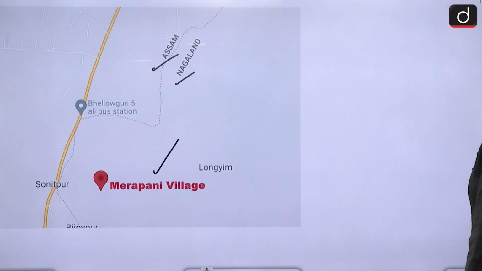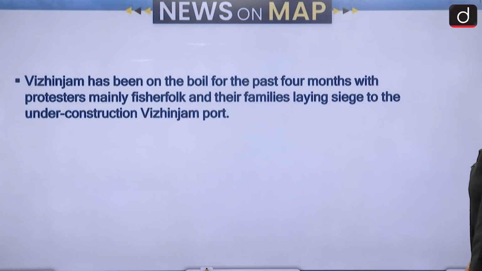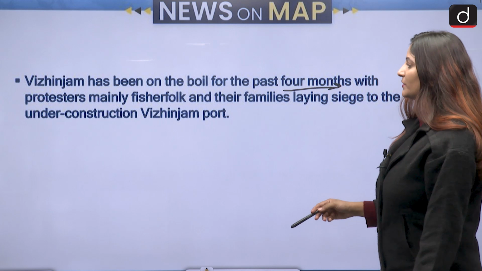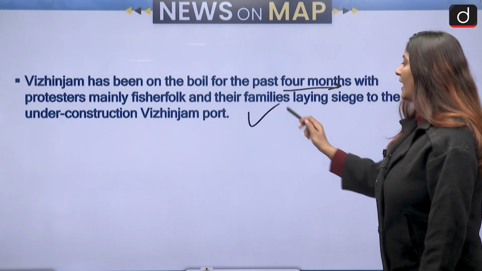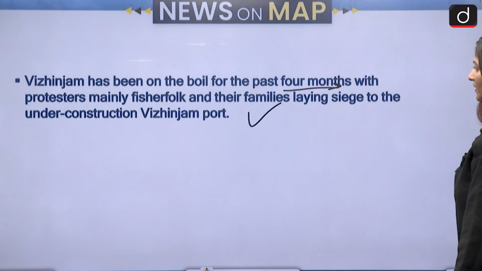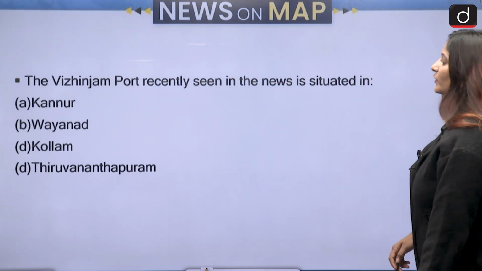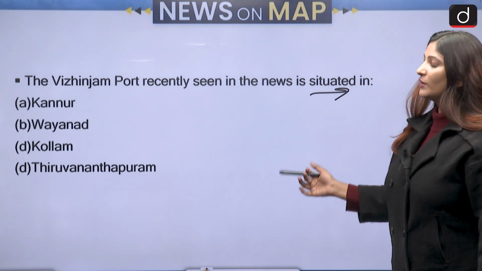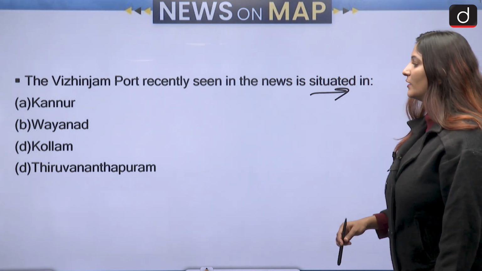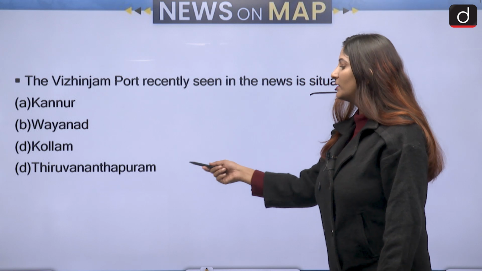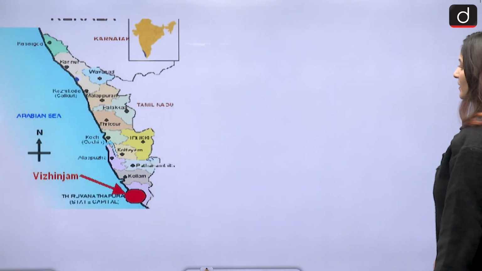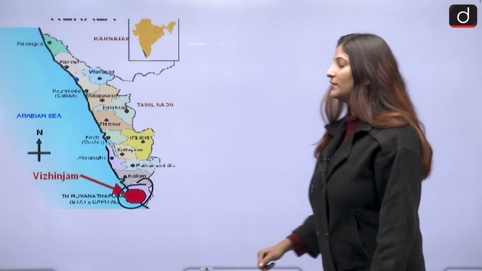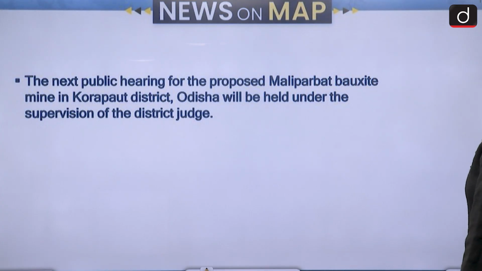Let's move on and talk about the next set of questions. Vizhinjam has been on the boil for the past 4 months with protesters, mainly fisherfolk and their families, laying siege to under construction Vizhinjam port. So the Vizhinjam port recently seen in the news is situated in which of the following districts of Kerala? Kannur, Wayanad, Kollam, Thiruvananthapuram. The correct answer is going to be Thiruvananthapuram. It is lying here. Alright, so this port is in the news. Moving ahead, let's talk about the next question.